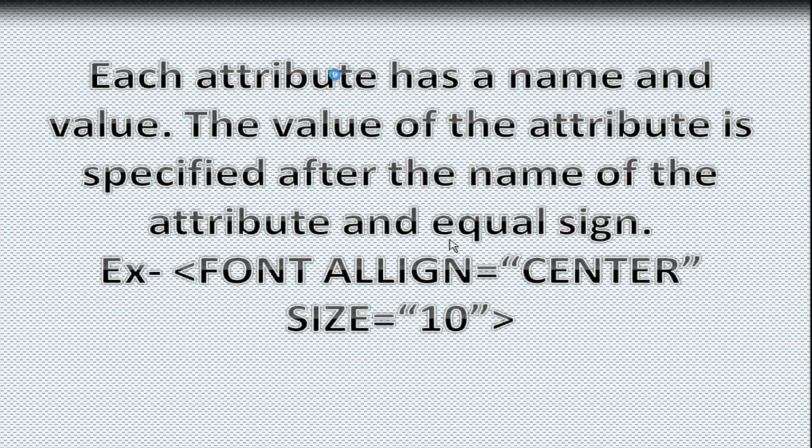Attributes provide additional information about the tag, such as alignment, font color, size of the text, and each attribute has a name and a value. The value of an attribute is specified after the name of the attribute with an equal to sign. Like this, see, font is a tag, align is its attribute, and we put the equal to sign, and then center is the attribute value. Same, size is also an attribute, we put the equal to sign, and 10 is the value. Values we generally write within double quotes.